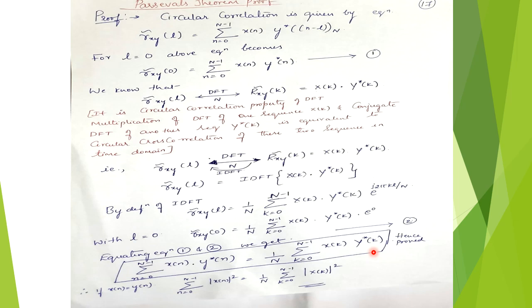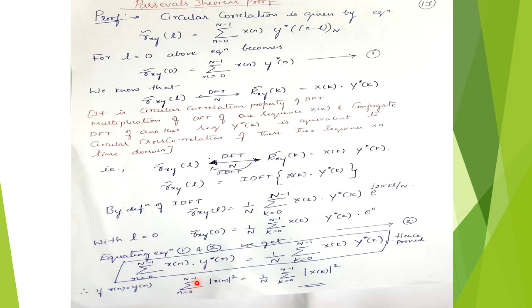So by equating equation 1 and equation 2, comparing the LHS and RHS, we get this equation. So if we take x of n equal to y of n, then the complex conjugate of y of n will be that of x of n.